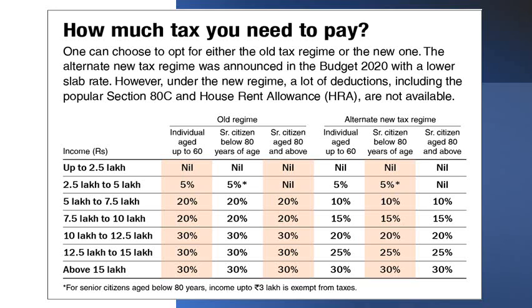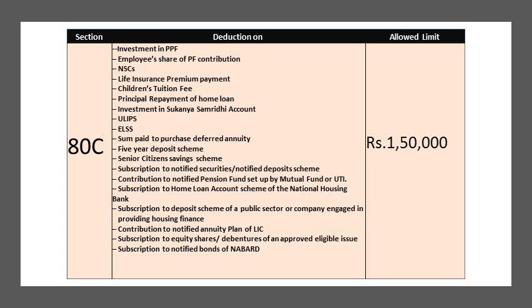Both categories explain the tax slabs for all three age categories, that is under 60, senior citizen and very senior citizen. According to your income, the taxable amount differs and you are seeing the different tax slabs. In the new tax regime, the popular section 80C and house rent allowances are not available. So you can take a screenshot of this page also for your quick reference.